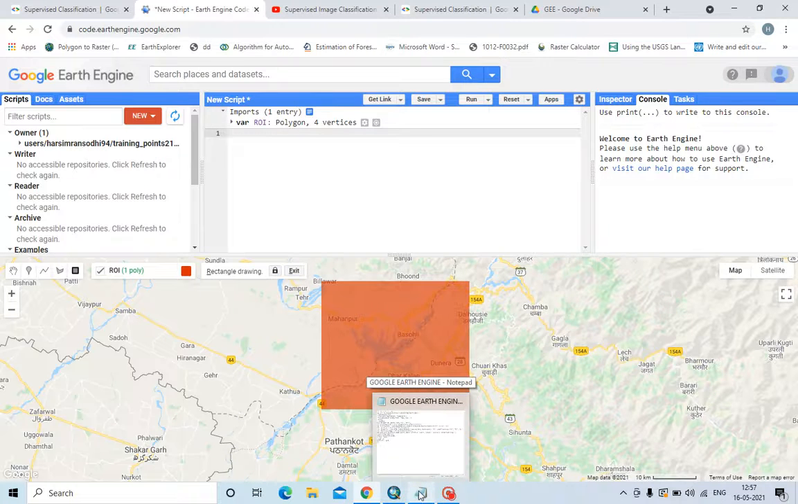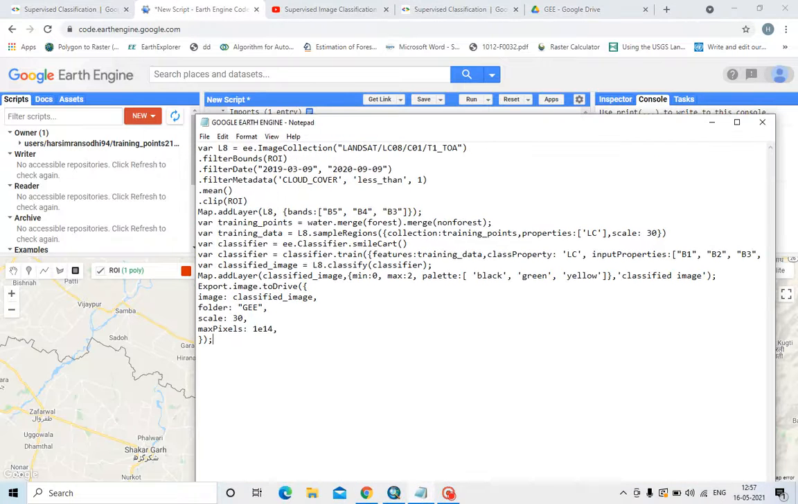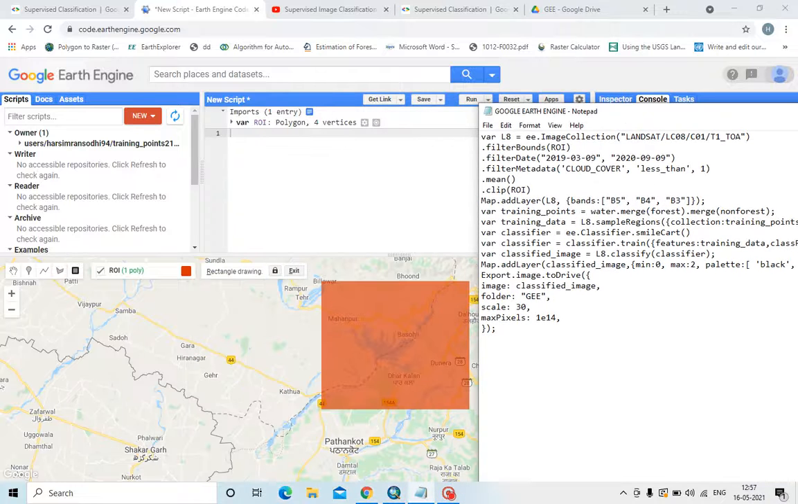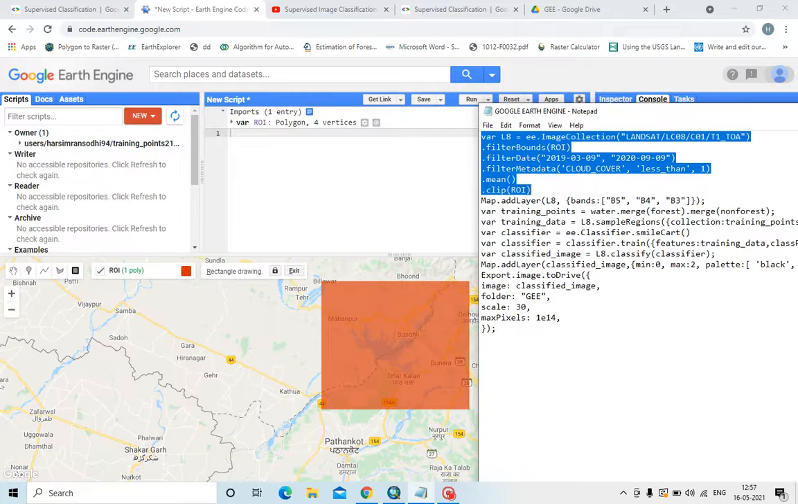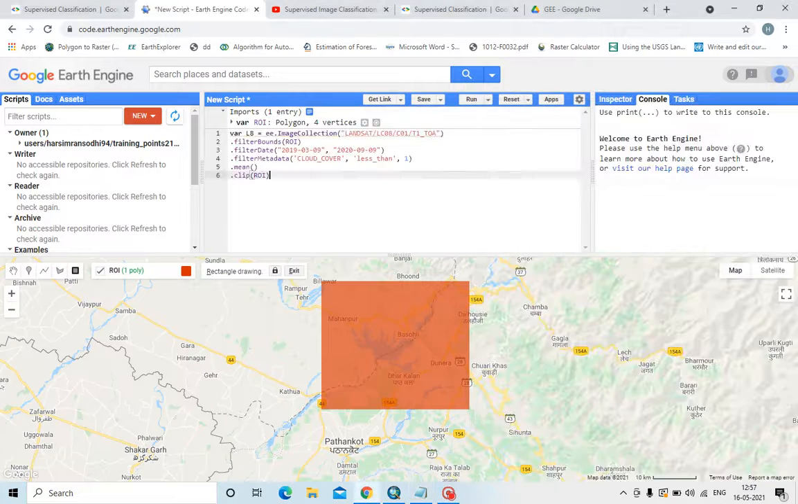Now, I have written the code here for supervised classification. One by one I will explain the steps. First I just copy this. Now I have created a variable Landsat 8. In Landsat 8 I have equated it with this code. Actually this is a Landsat image code. In my previous video I've explained how to highlight a study area and import a Landsat 8 image, so I will give the link below.